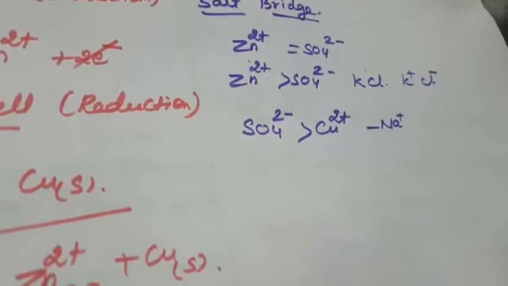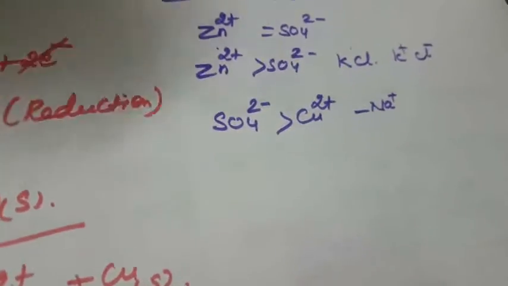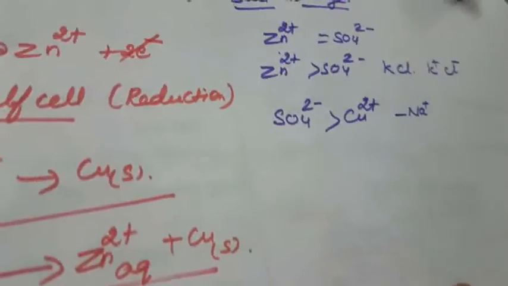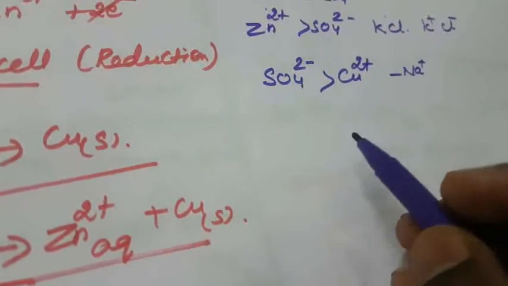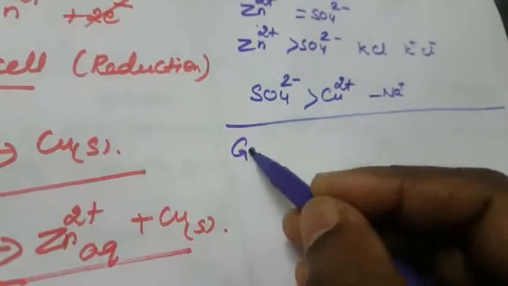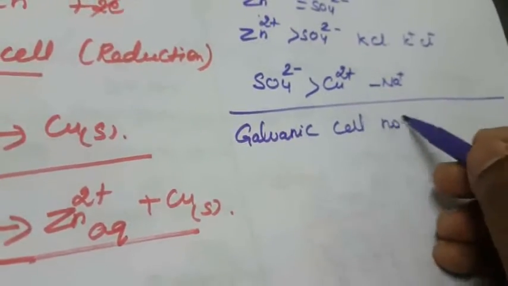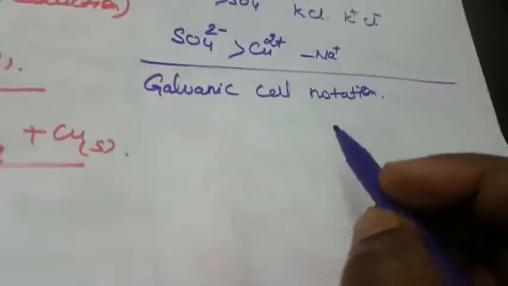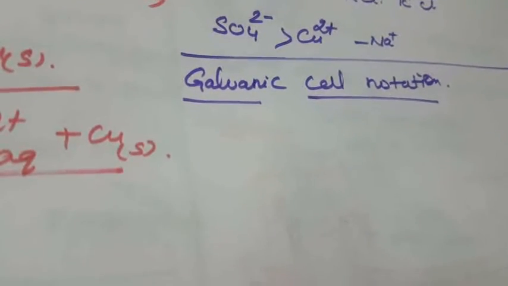Another one is how to write the cell notation, the galvanic cell notation. It is an important question: how to write the cell representation of the galvanic cell. Here is one formula.